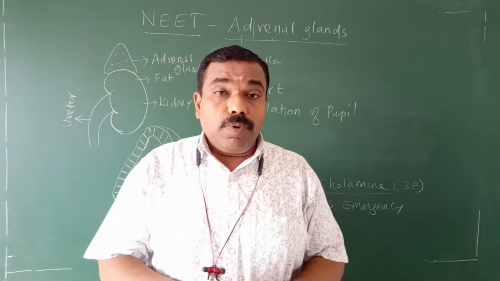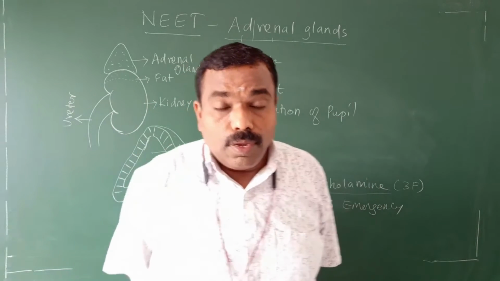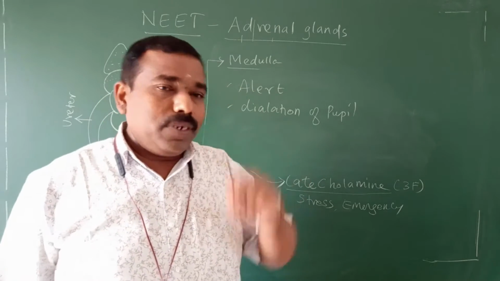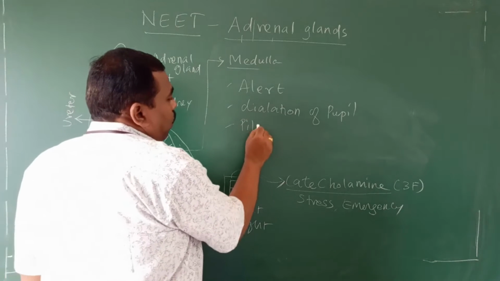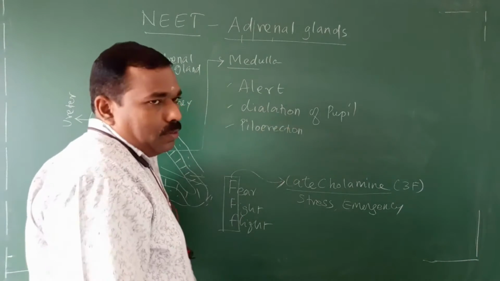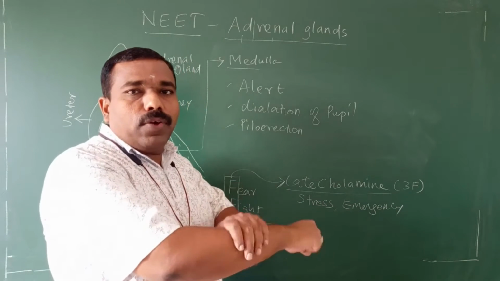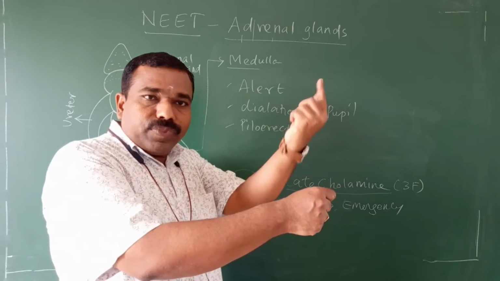When you are in a stressful or emergency condition, your eyeball becomes dilated, expanded. Then piloerection. Pilo means small hairs on our skin. Piloerection means the hairs on the skin stand on end.